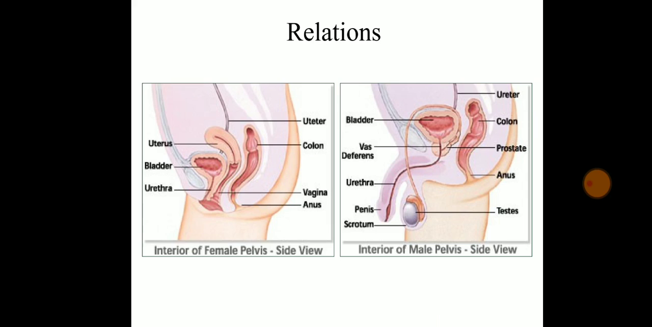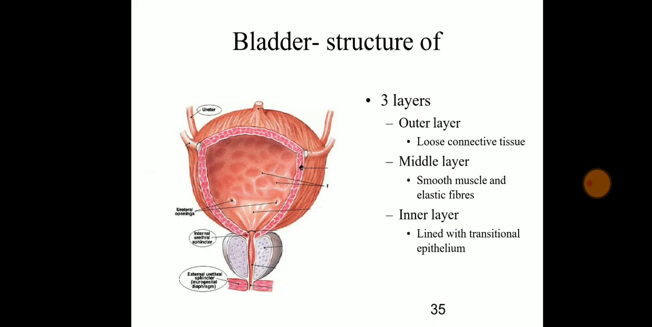Now this on the right side, if you can see, is the female pelvic region, and the left side is the male pelvic region. So that is the difference. Now the situation of the bladder: you can see there is a difference between male and female. The bladder structure. Now there are 3 layers in the bladder.